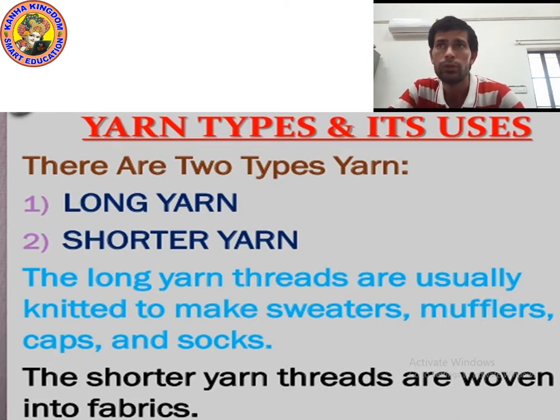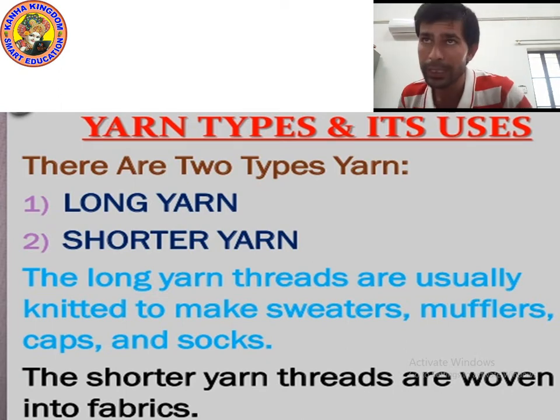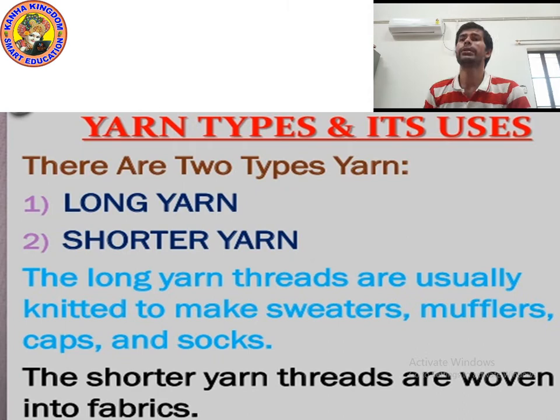So we get different kinds of yarn by the spinning process. Yes, we get two types of yarn by the spinning process. You can see long yarn and shorter yarn.